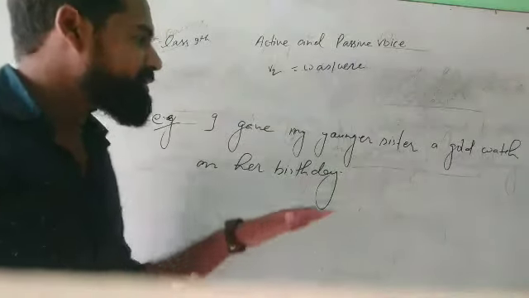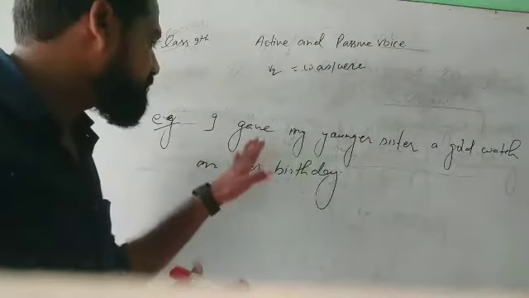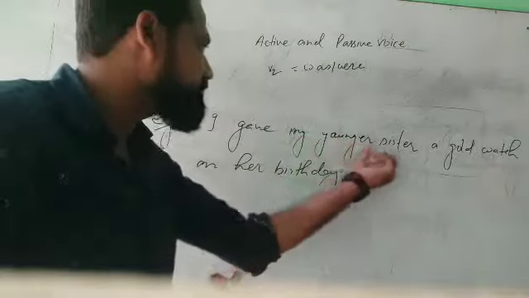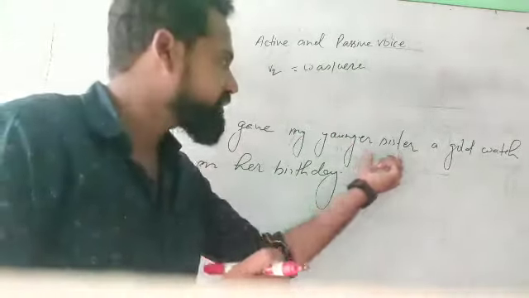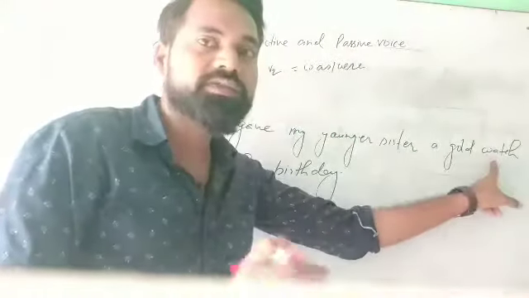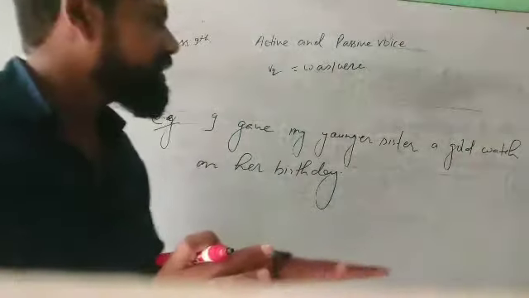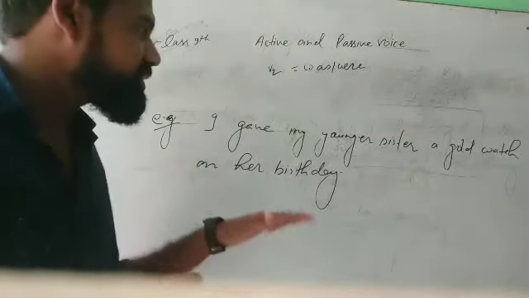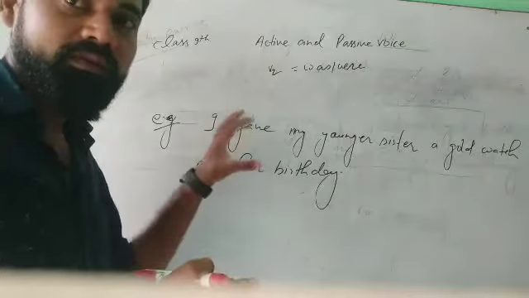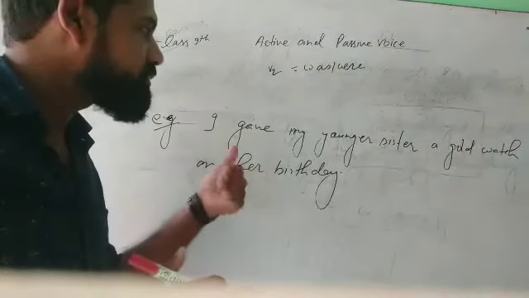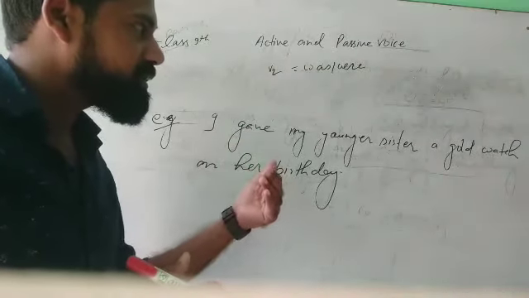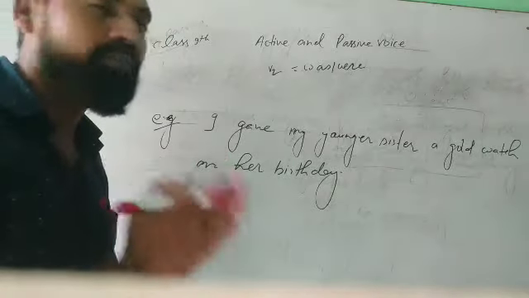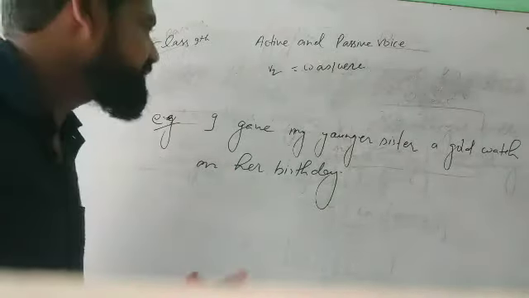Now see the example. You have two objects. The first one is my younger sister, the first object, and a gold watch is your second object. It means there are two possible ways to change this sentence from active to passive. You can use either of these two objects, and there will be two possible ways to convert this sentence.